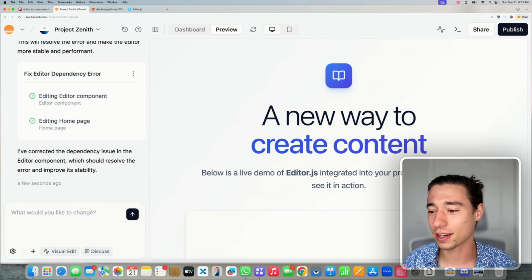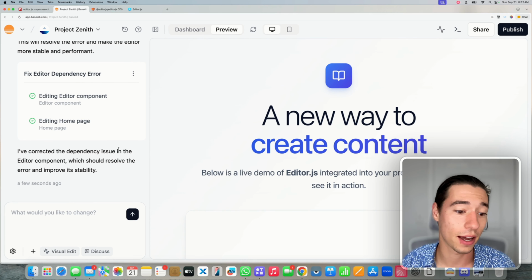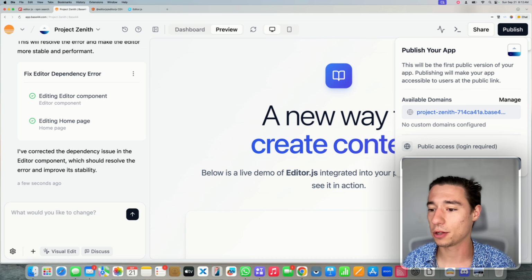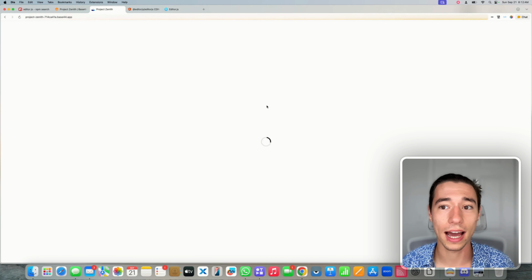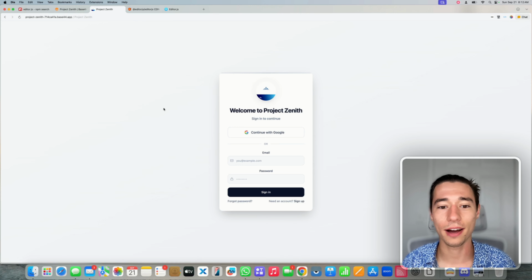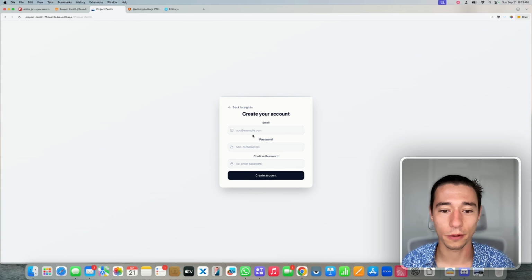So we'll just take a look at the code and we'll verify that what we're trying to do is true. So let's publish this real quick and we'll see if this has some life into it. And I do have to log in. Oh my God, that's a full stack application. Let's sign up real quick for that.